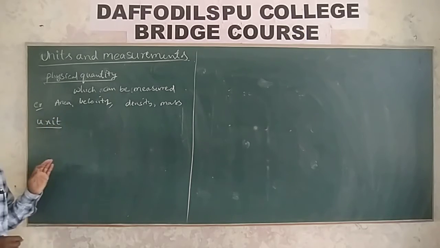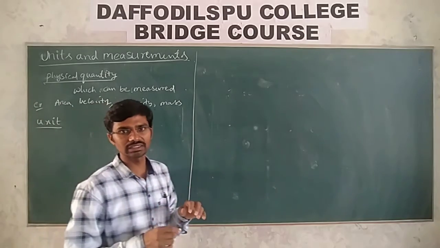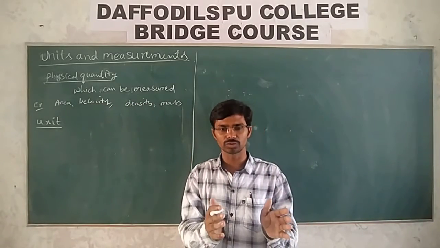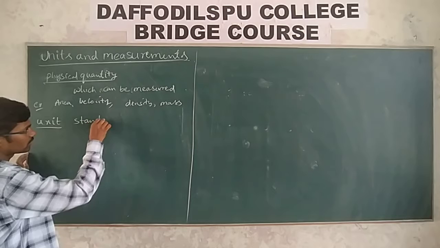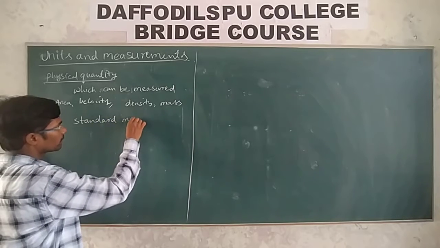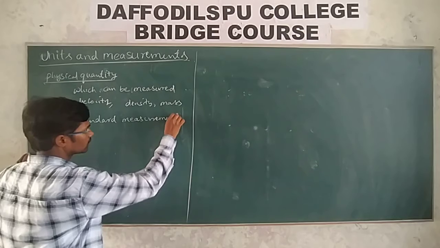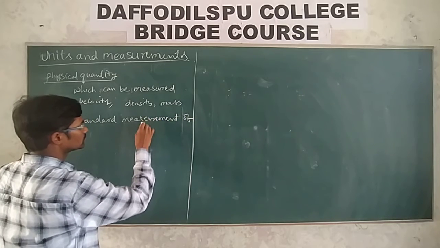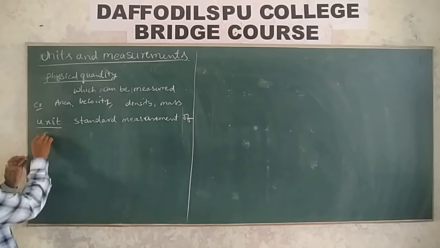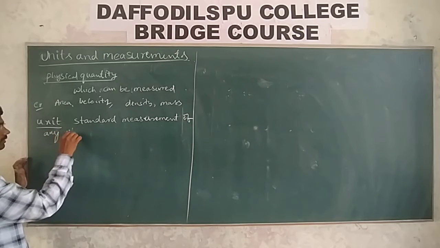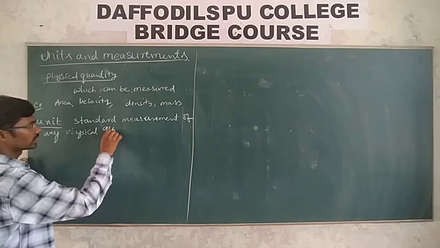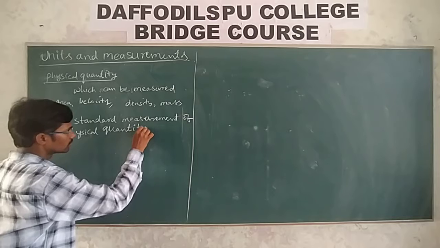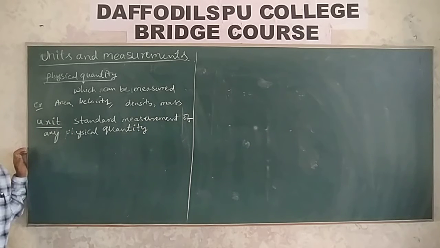What do you mean by unit? Unit refers to a standard measurement. You should have a standard measurement of any physical quantity, which gives the same value everywhere.